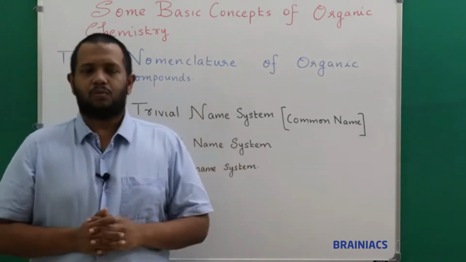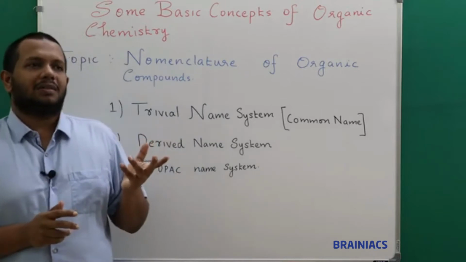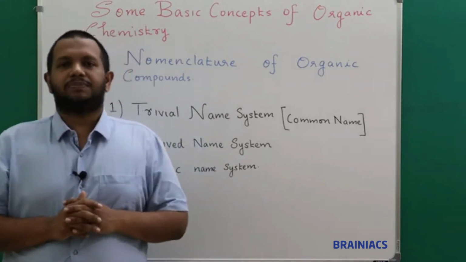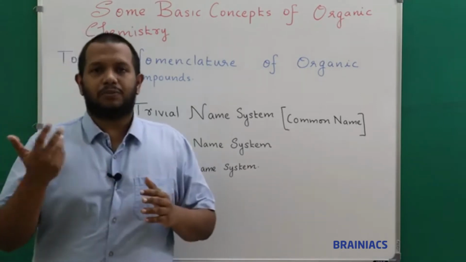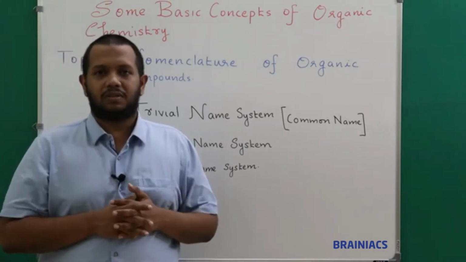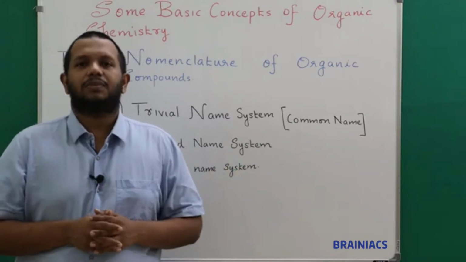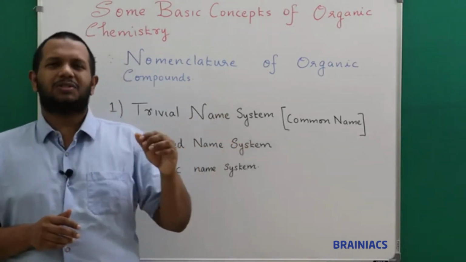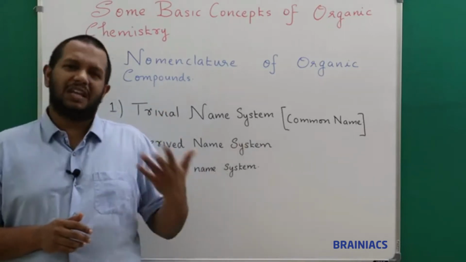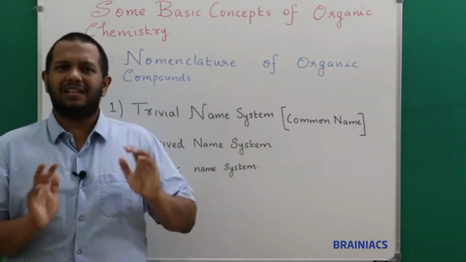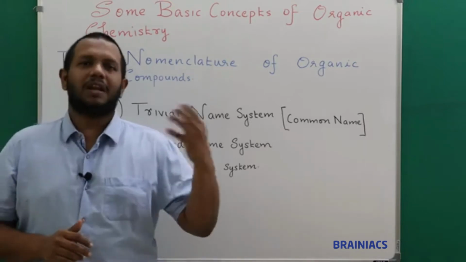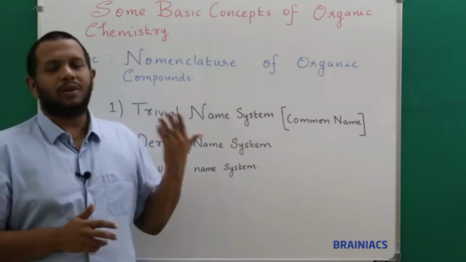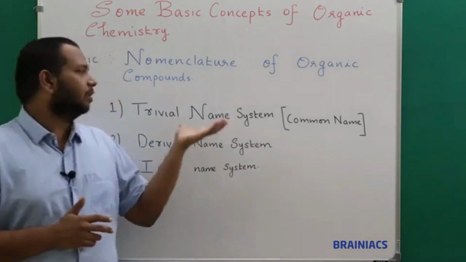Very important topic. Why I am saying this is, we can compare it to our alphabets, basically in English. If you know the alphabets, you will be able to frame words, and out of that you can frame sentences, correct? So similarly in organic chemistry also, if you want to learn any properties of any chapter or reactions, anything, first of all you should put a name to that particular stuff. So how do you do that? How can we learn that? Those things are what we are learning here.